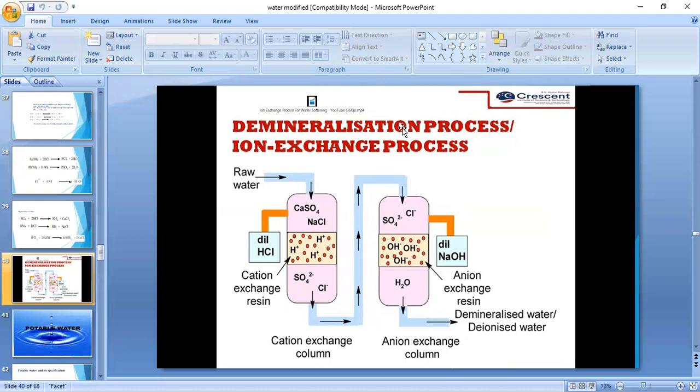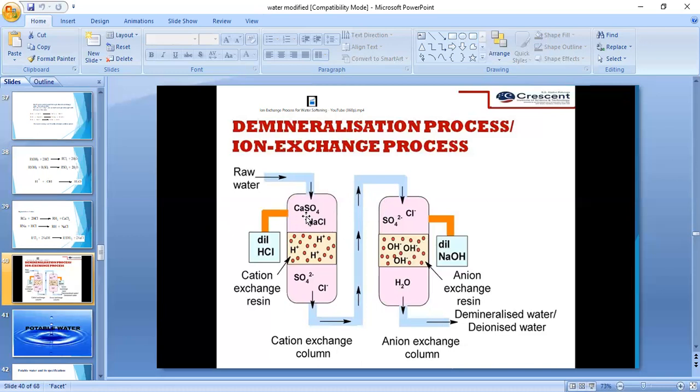It is called demineralization because all minerals present in water are removed. That's why it is also called the deionized process, without ions and without minerals. So this is ion exchange.